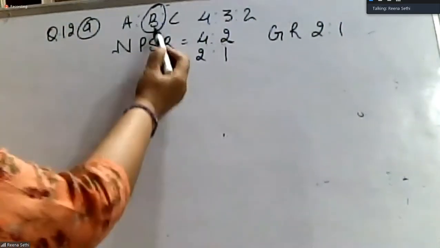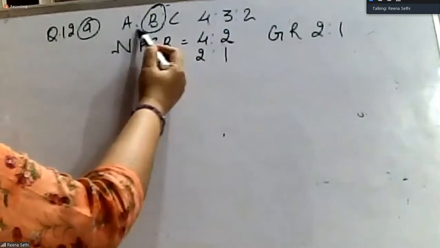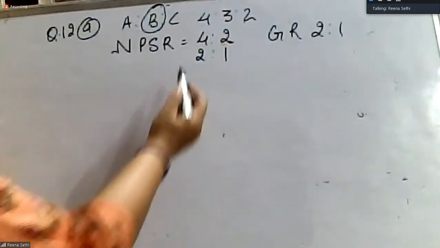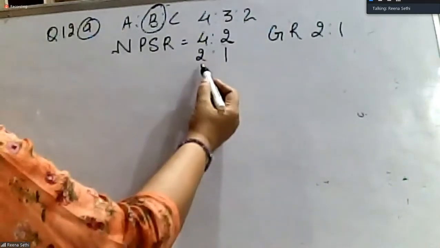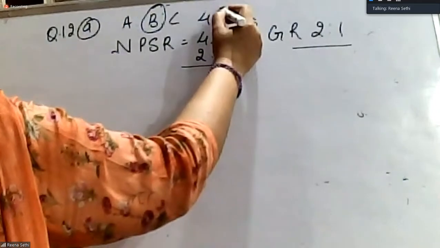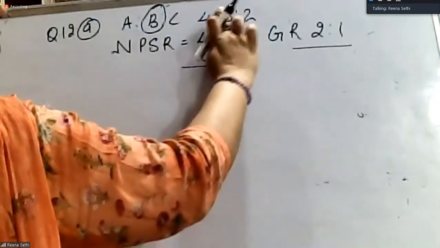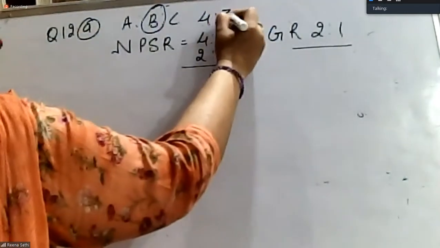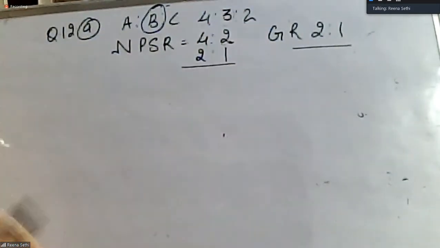His share is taken by A and C in their old ratio, and even in future their profit sharing ratio is the same. So my new profit sharing ratio and gaining ratio will be the same. I'll just remove B's share. There is no need of showing the calculations. You can simply give the new profit sharing ratio and gaining ratio.